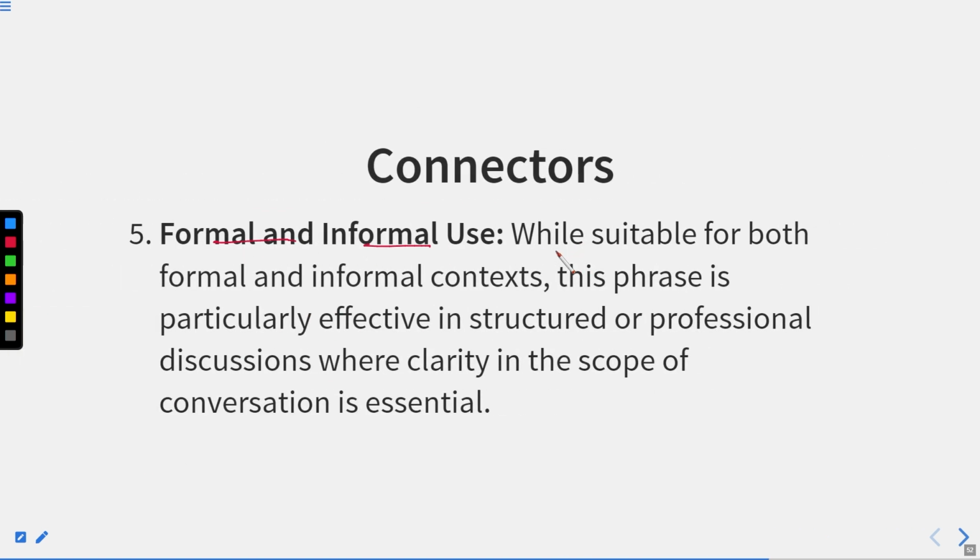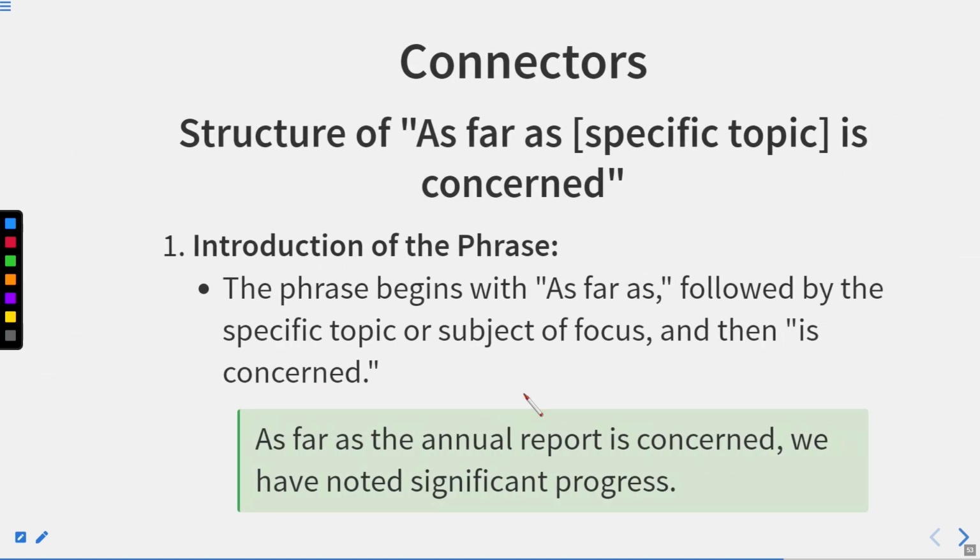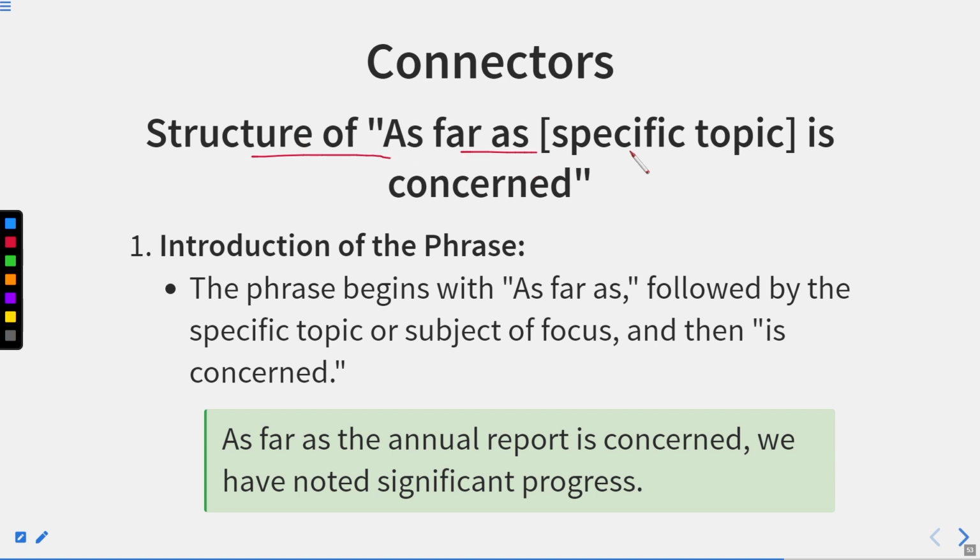Formal and informal use. While suitable for both formal and informal contexts, this phrase is particularly effective in structured or professional discussions, where clarity in the scope of conversation is essential. Structure of "as far as a specific topic is concerned". The phrase begins with "as far as", followed by the specific topic or subject of focus, and then "is concerned".